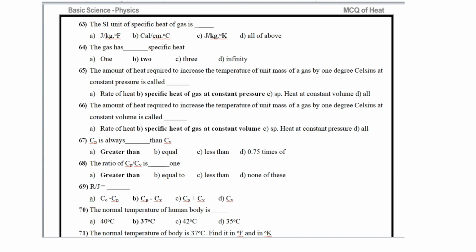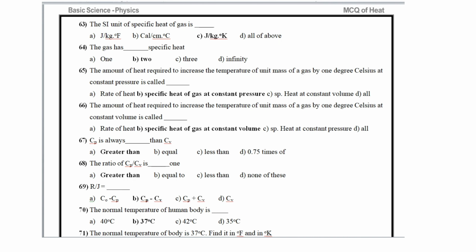The amount of heat required to increase the temperature of unit mass of a gas by 1 degree Celsius at constant volume is called the specific heat of gas at constant volume. Cp is always greater than Cv. The ratio of Cp by Cv is greater than 1. R upon J is equal to Cp minus Cv.